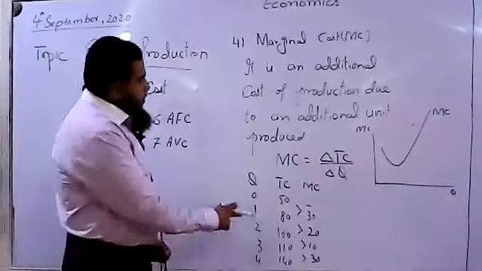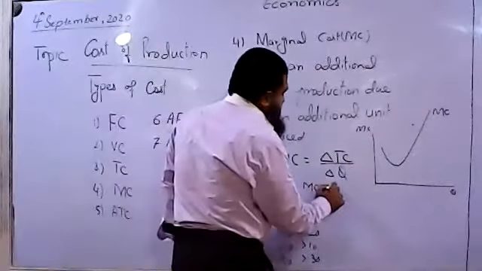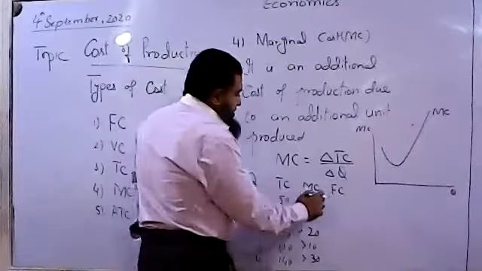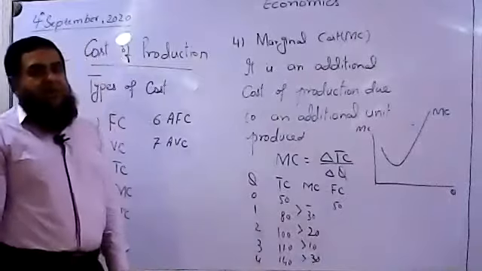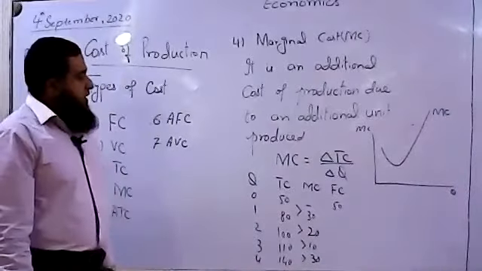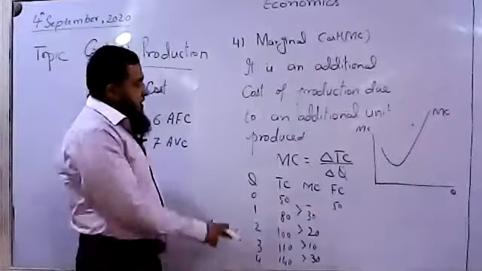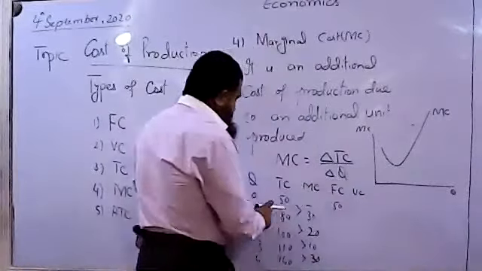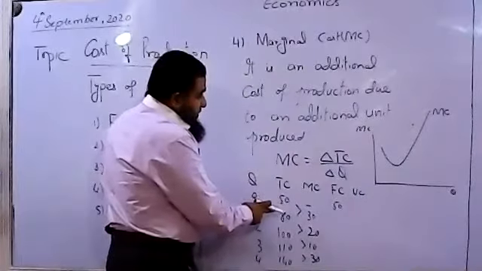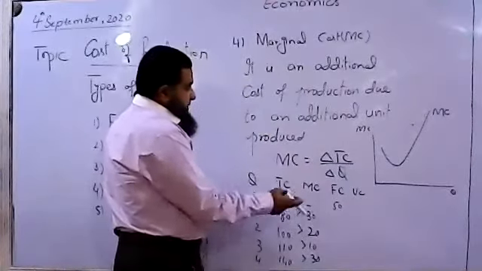Keep it in mind, what is the fixed cost in this case? This 50 is the fixed cost when 0 unit is produced. At 0 level of output, how much is the total cost? That is fixed cost, that is 50. Now, the variable cost of production is what? Variable cost that varies with the level of output.